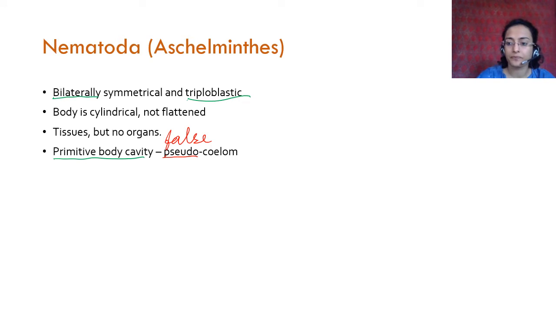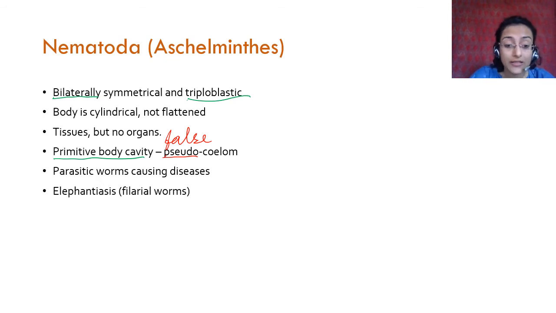Pseudocoelom. Okay. They are parasitic worms that cause diseases. For example, the filarial worm that we will see, Wuchereria, causes elephantiasis. I don't know if you have heard of elephantiasis. I don't know how common it is nowadays, but it is caused by mosquito bites.